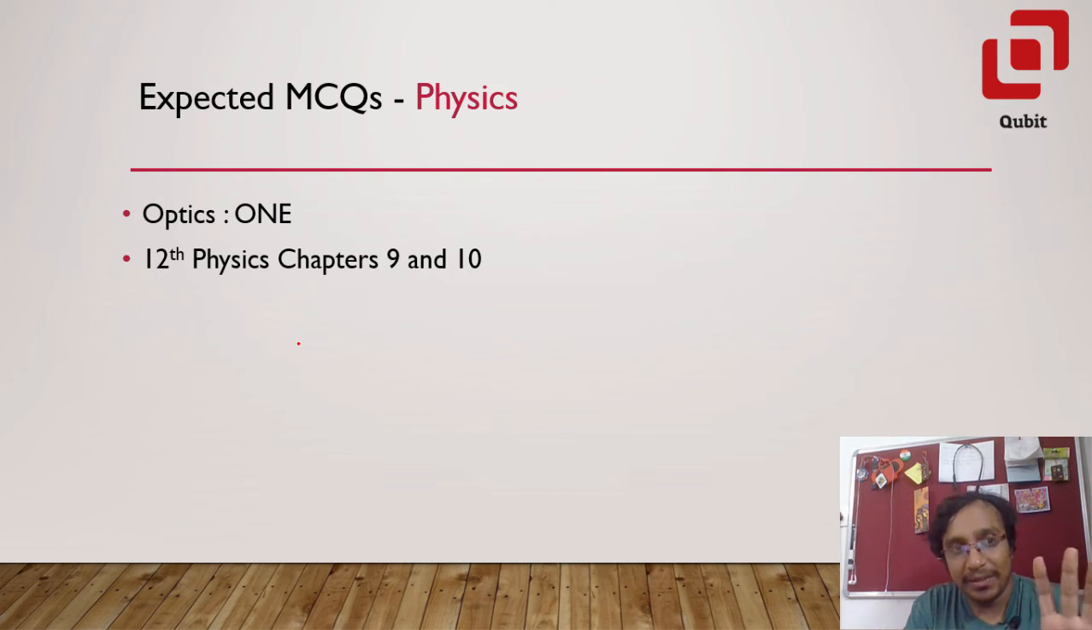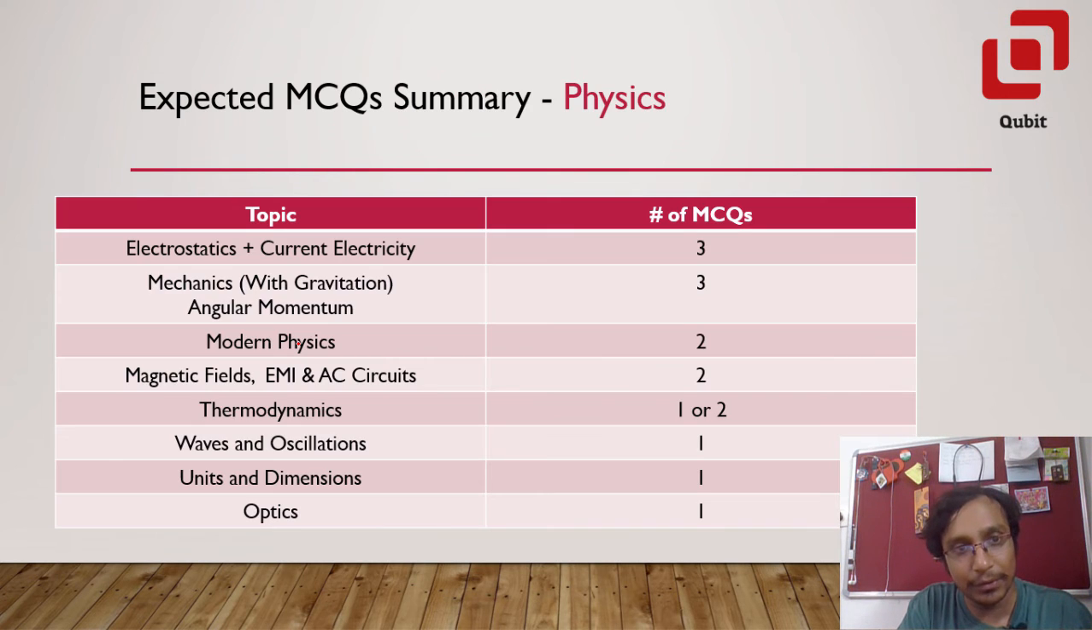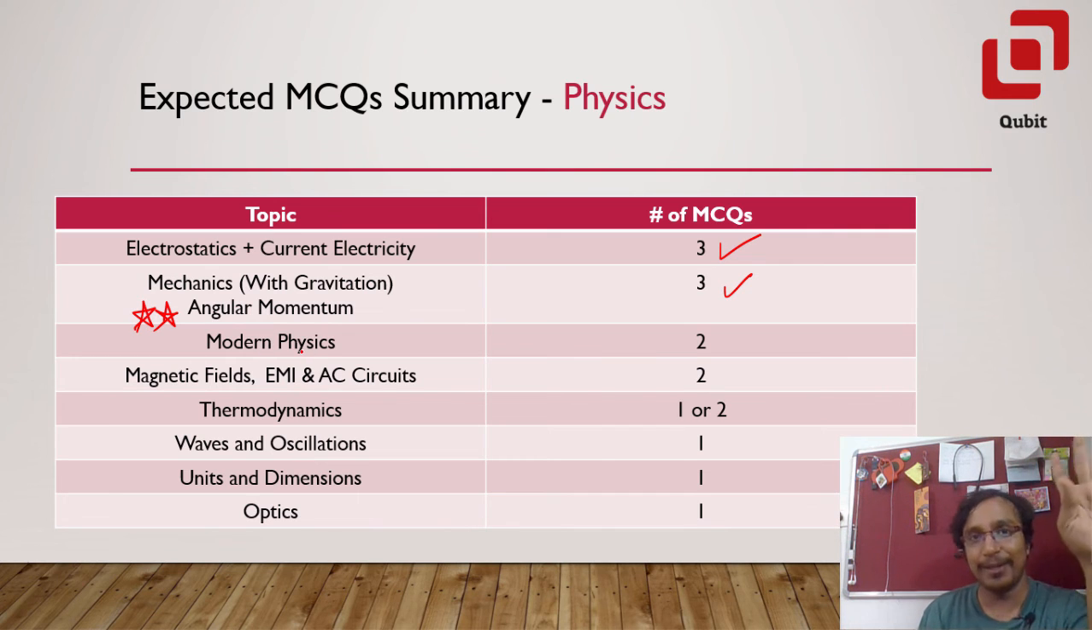Okay, now see, this is what we understand from the past papers, and because the pattern has more or less remained constant, we are expecting the same thing to repeat in the 2023 edition of the paper, right? So to summarize, 3 questions from electrostatics and current electricity, 3 from mechanics. Don't forget angular momentum, just do it. Okay, L bar is equal to R bar cross P bar.